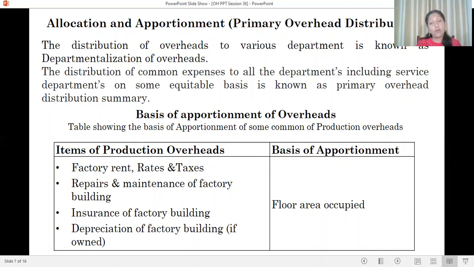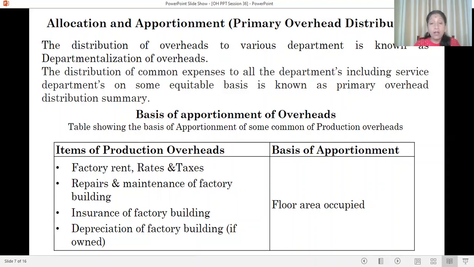The distribution of common expenses to all the departments, including service departments, on some equitable basis is known as primary overhead distribution summary. While we are preparing the primary overhead distribution summary, we have to apportion the various overheads on the basis of some of the items given here.